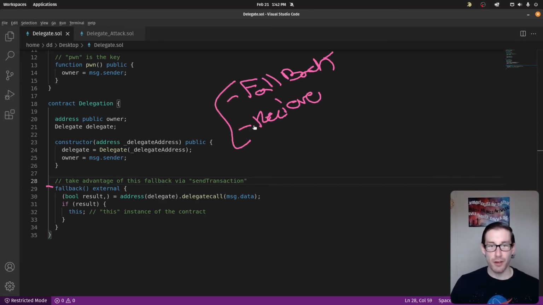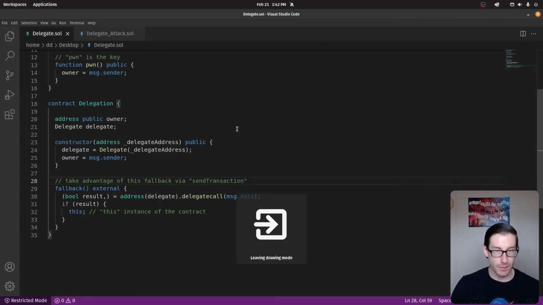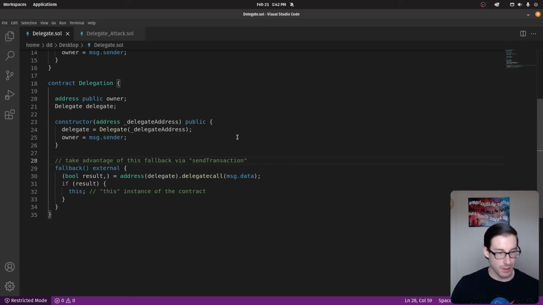All right, so fallback and receive. Both of these functions exist because if you send message data or anything to a contract without specifying the function you're sending it to, then whatever you've sent is going to go straight to that fallback or receive function. So that's a catch-all for a contract itself. That's the high-level understanding of what a fallback function is.